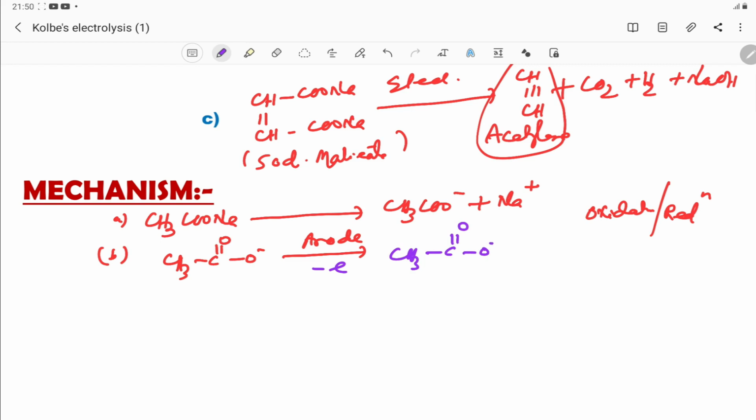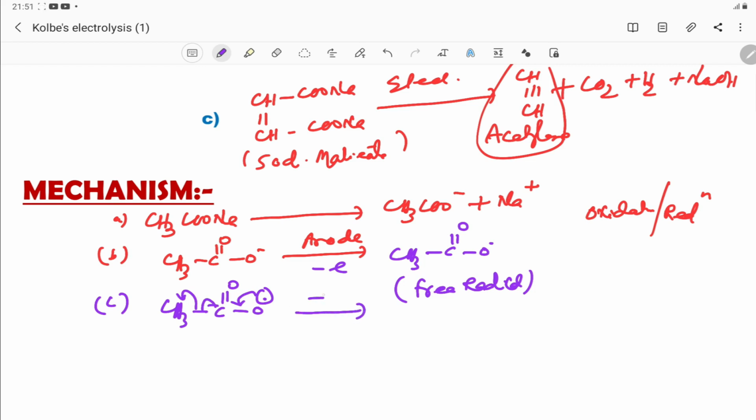This free radical is produced after loss of an electron. Then this free radical, CH3 C double bond O dot, undergoes delocalization with loss of CO2, forming CH3 dot, the methyl radical.